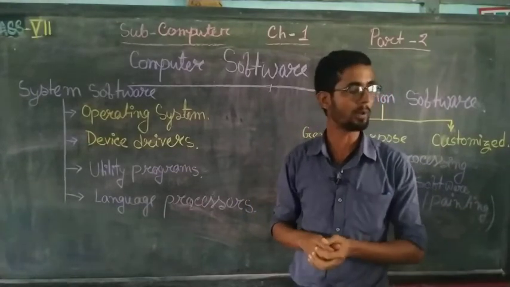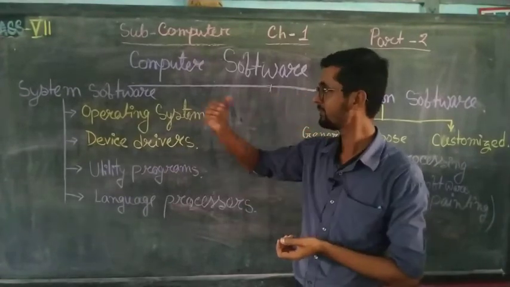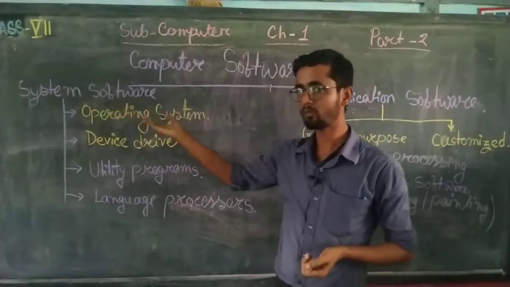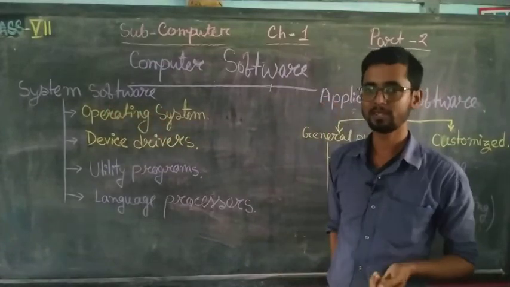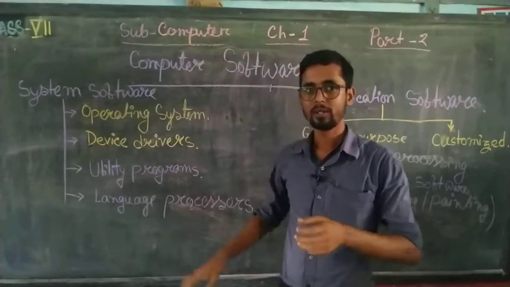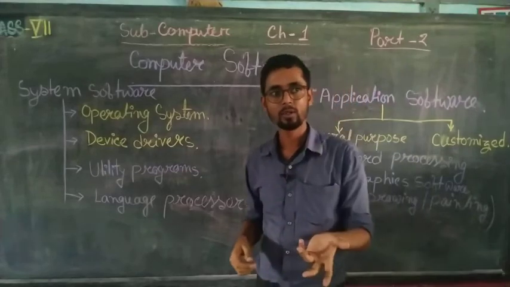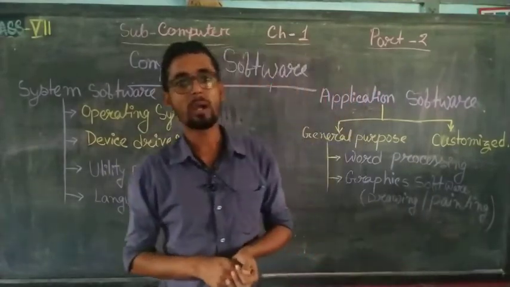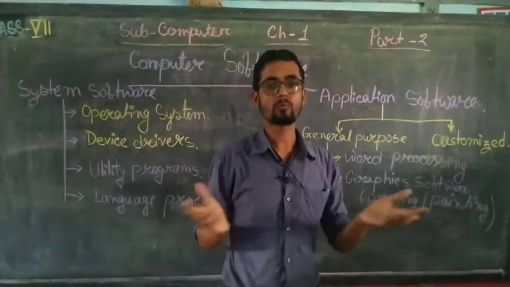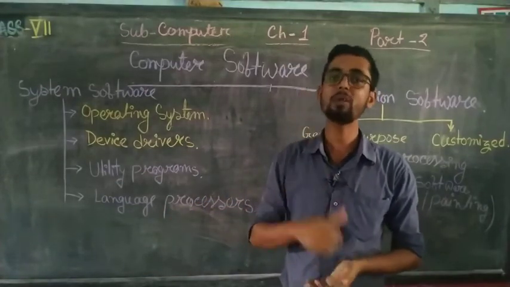We have to install the device driver software to run a computer. Whenever we buy a new computer, first we have to install this system software, and later we install application software. When we install system software, the hardware system will work. For other tasks we want to do on a computer, like word processing, we have to install application software.